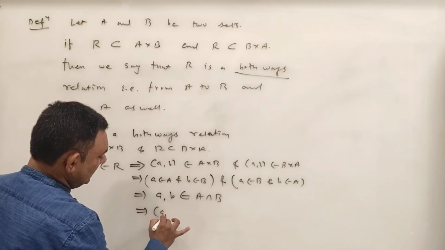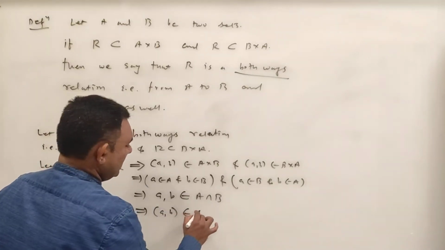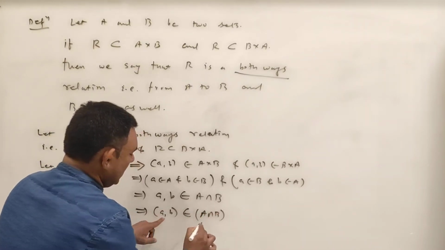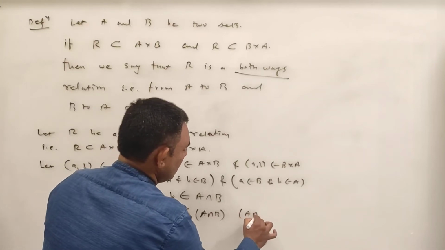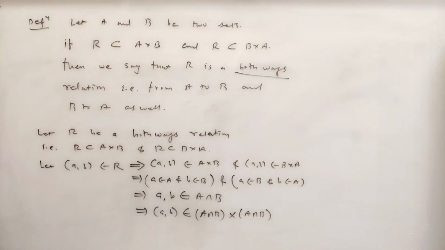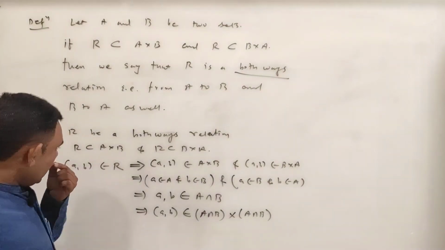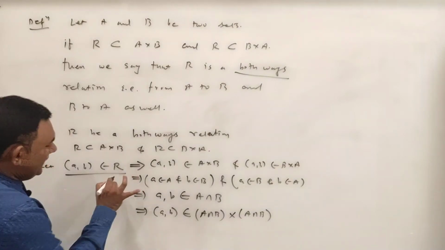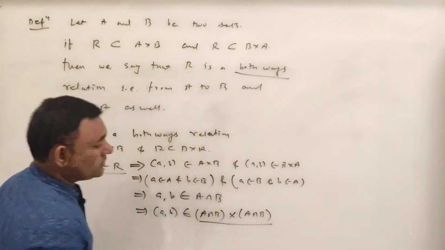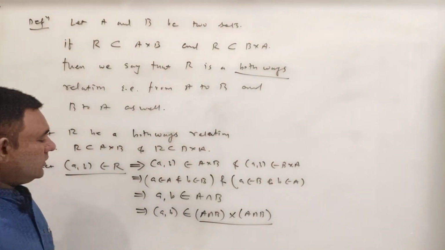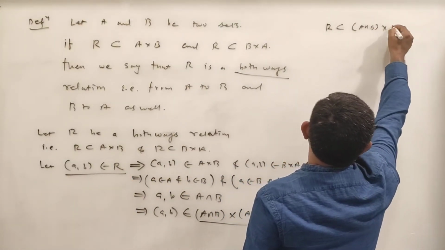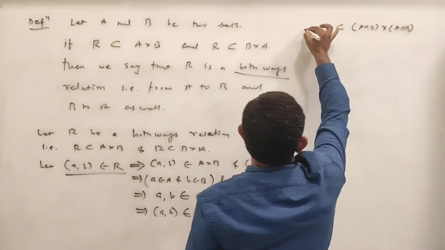So what can I say? If I put this a comma b in the ordered pair, then this a is in A intersection B and b is also in A intersection B. So (a, b) will belong to A intersection B cross A intersection B. Okay. So what have I proved? If you take any element (a, b) belonging to R, then that (a, b) will be in A intersection B cross A intersection B. So what have I proved? This R is a subset of A intersection B cross A intersection B. So this is my first thing.